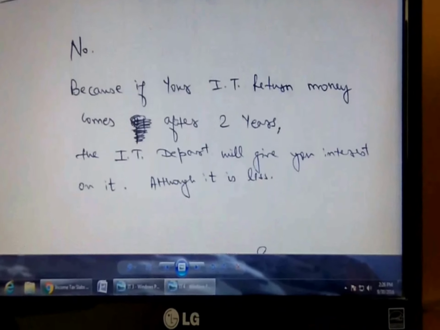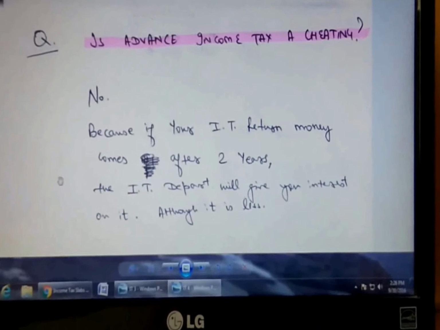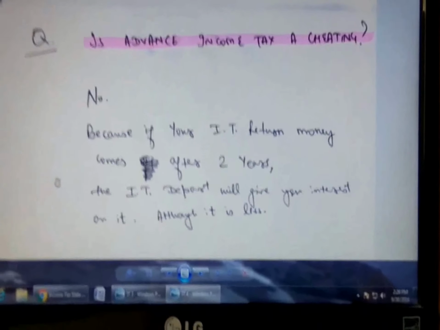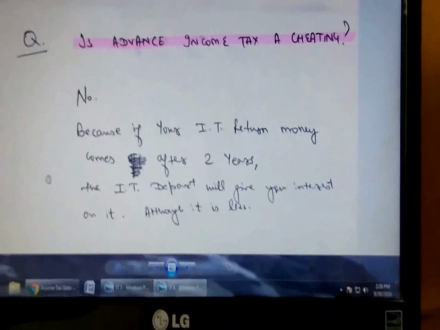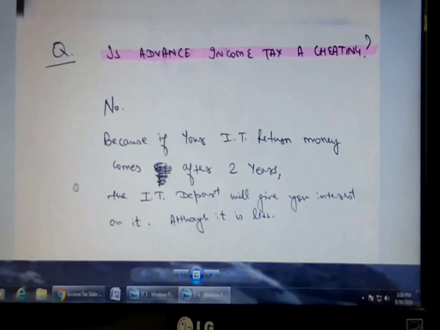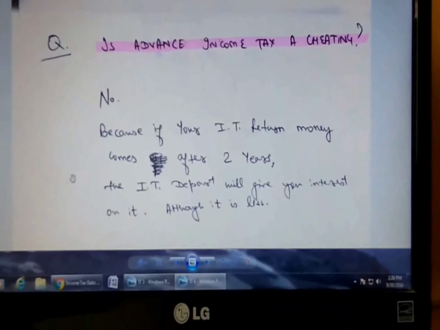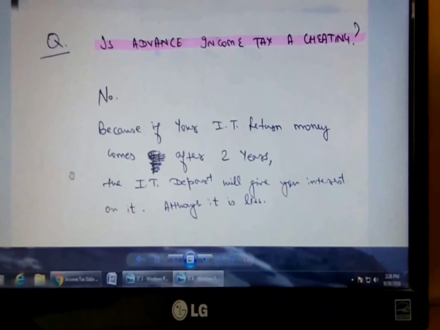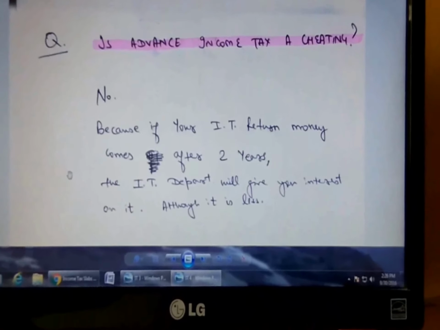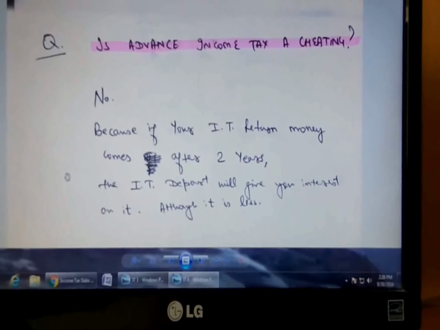Now many people have been asking me why do we need to pay advance tax, and is it not illegal that we have not even earned for the full year, but we have to pay advance tax in the country. So there is one thing that we need to know first, that if we are applying for income tax return, whatever income tax return money comes, it does not come to you instantly, it comes to you maybe after 1 year or 2 years.